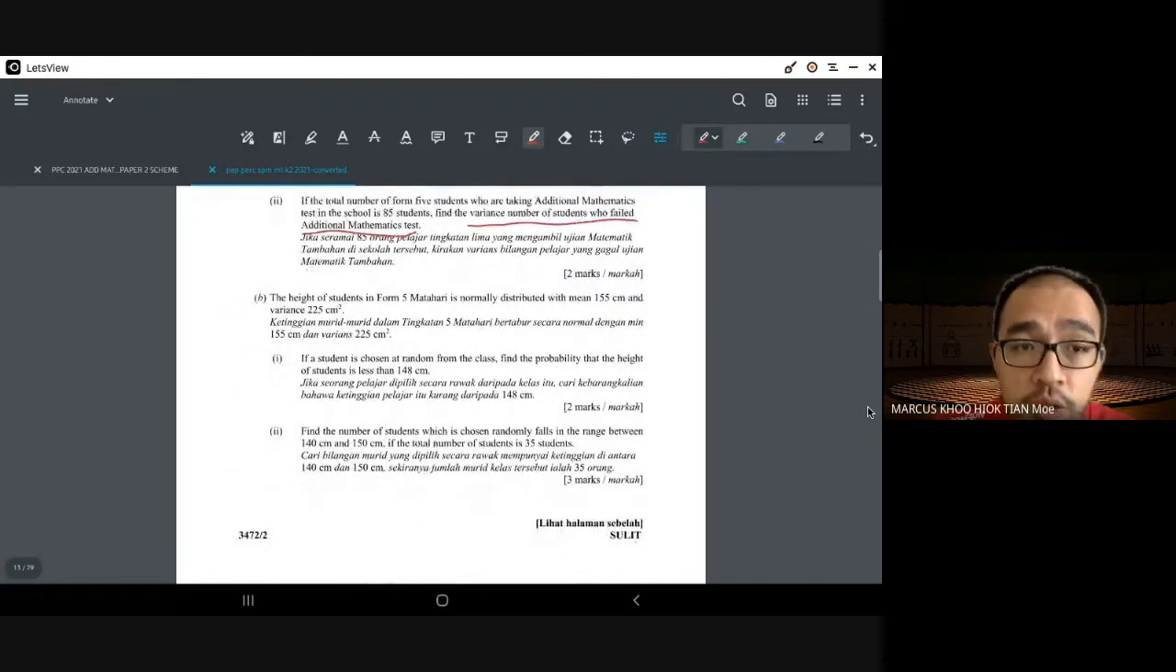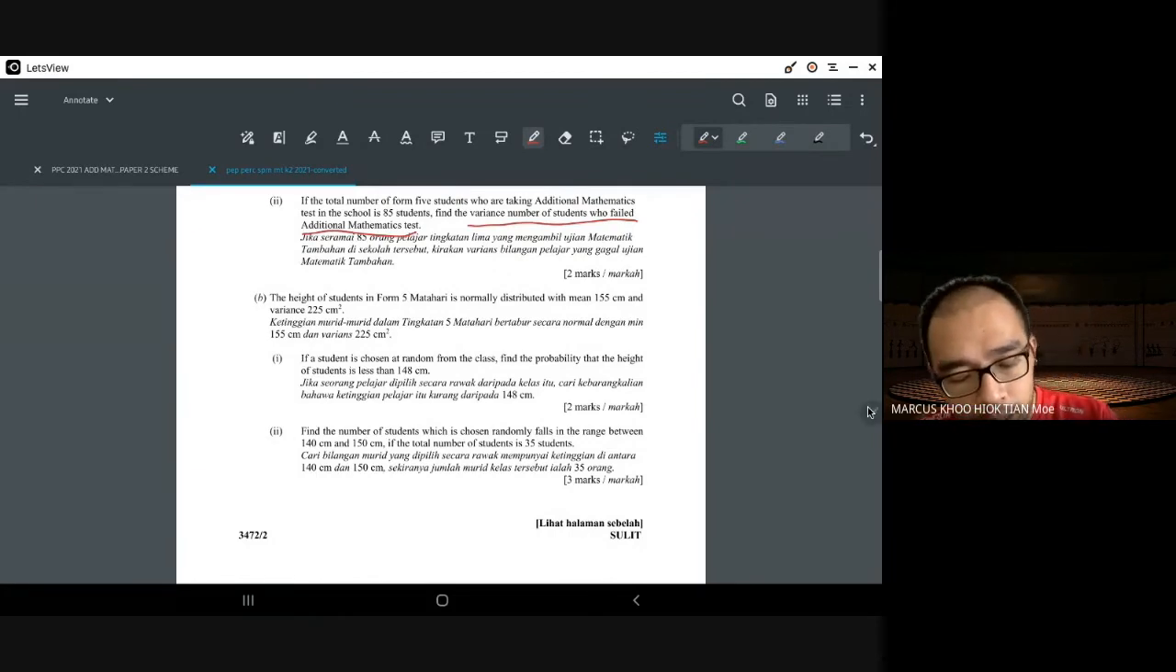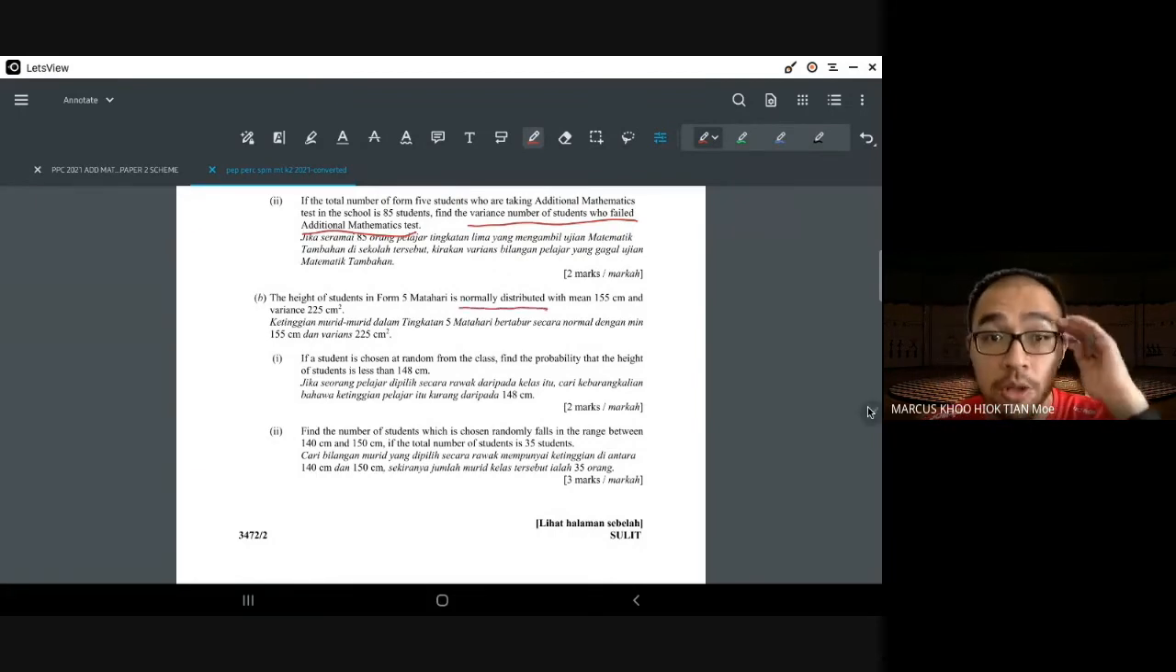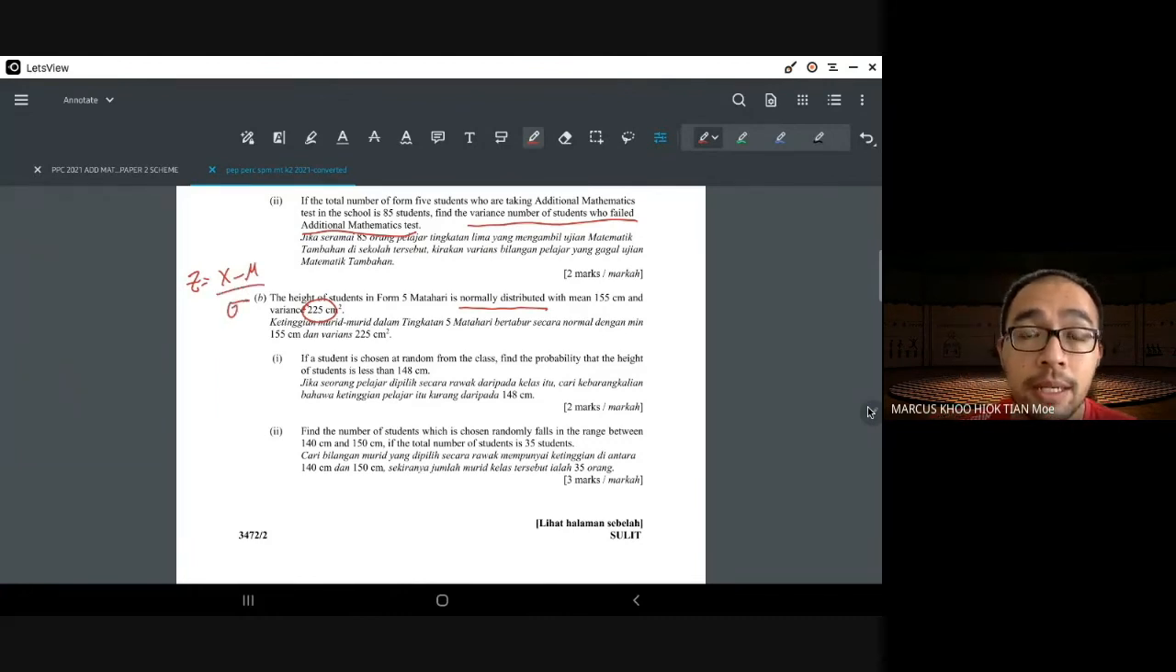The height of students in Form 5 Matahari is normally distributed. So the words normally distributed tell you that you need to have the table with you, with a mean of 155 and a variance of 225. But when we change to the z-score, it will be x minus the mean over not the variance but the standard deviation. So if a student is chosen at random from the class, find the probability that the height of the student is less than 148 cm.